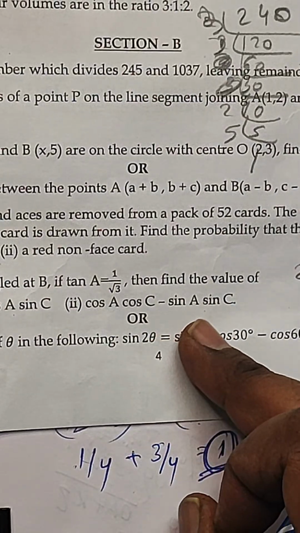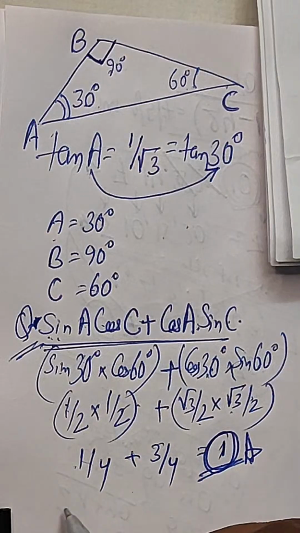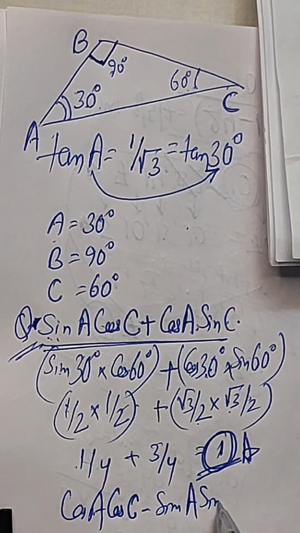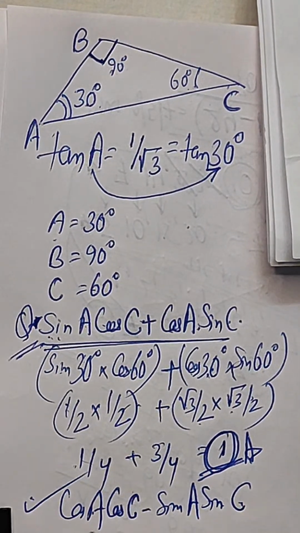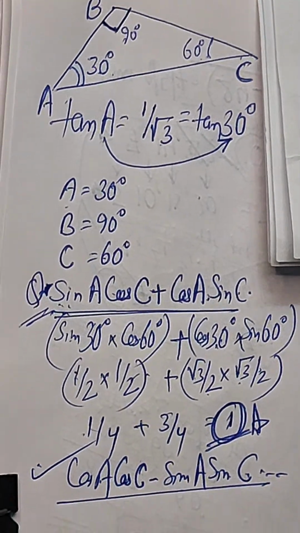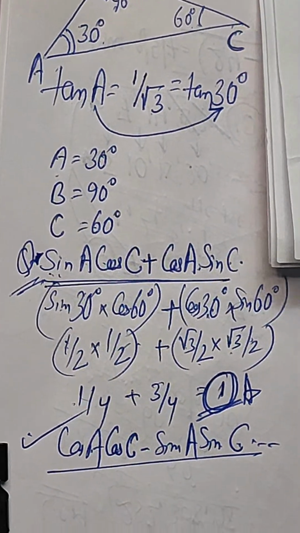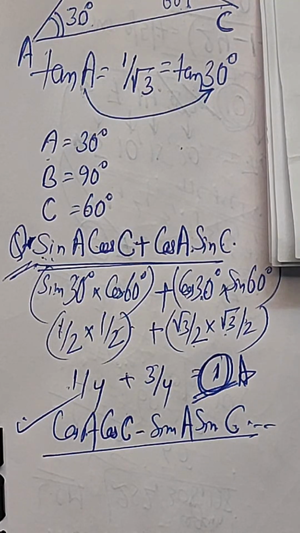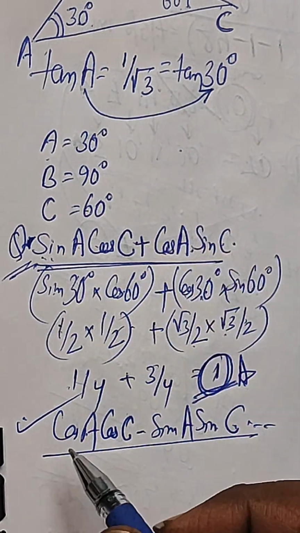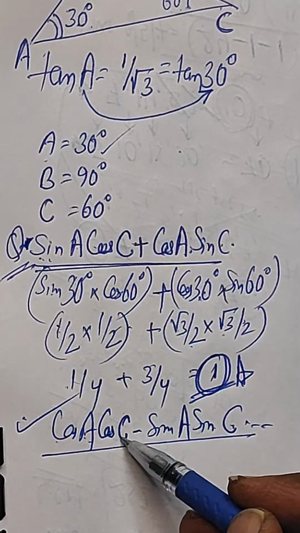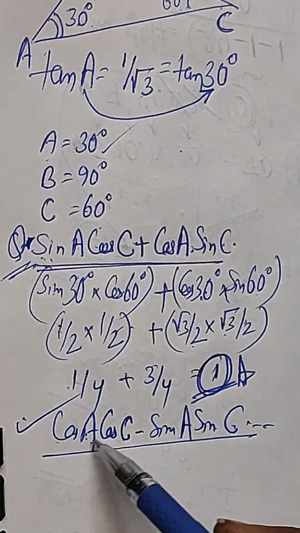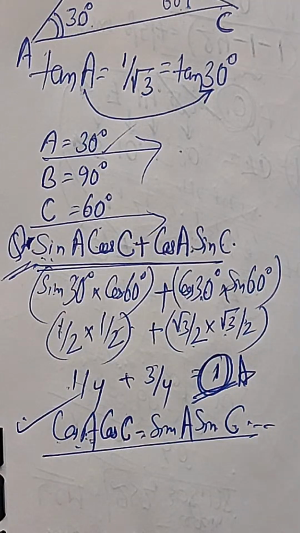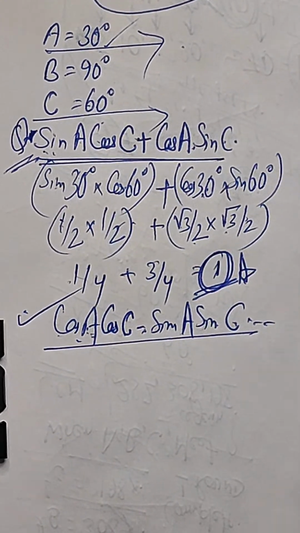That you can also calculate. Cos A cos C minus sin A sin C. So this part you can do, my dear friend. Just put the values of A and C, where A is 30 and C is 60, put all these values over here and get the value. You will get the answer. Now quickly going to the next question.